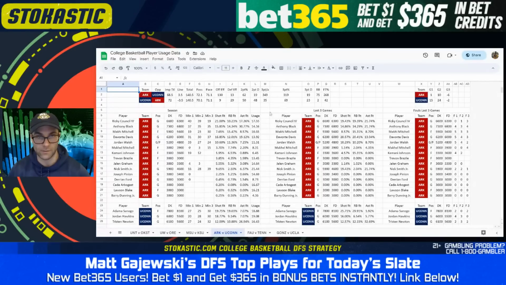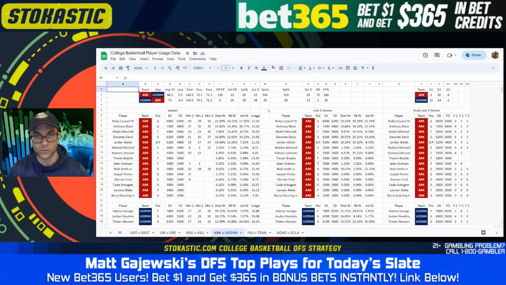I don't know how he determines these minutes other than a pure dice roll. And I guess if you play anyone, it's probably just paying down for Walsh. He looks like the most consistent here, but if you told me Walsh went from 33 minutes to 2, I wouldn't be surprised here. The Arkansas forwards are reserved for big tournaments. Otherwise, I don't really see any need to play them in smaller contests. You're just taking on a ton of risk here with their coach being a moron.